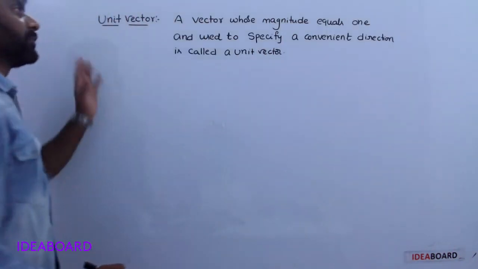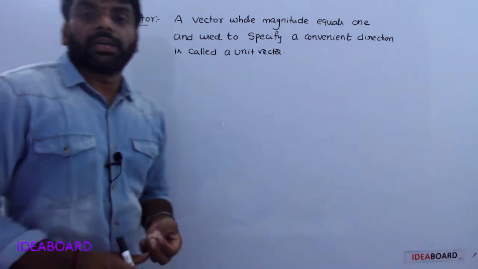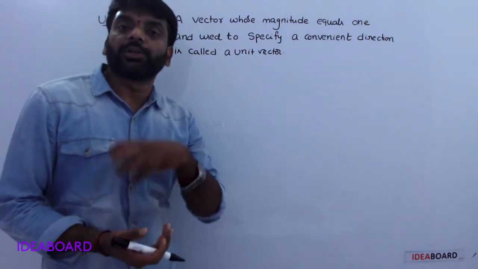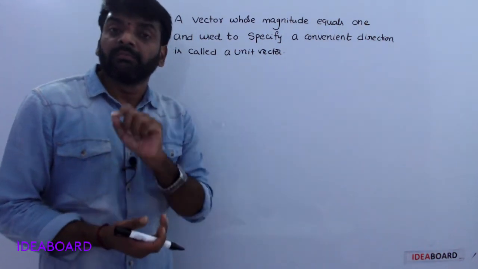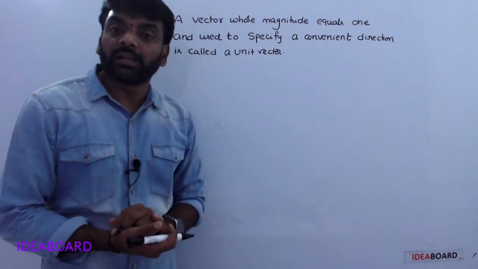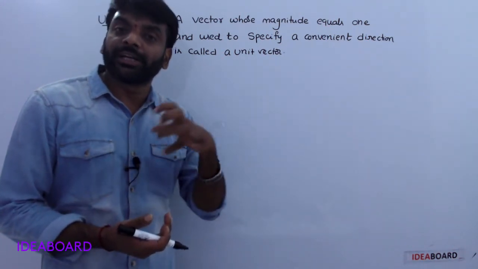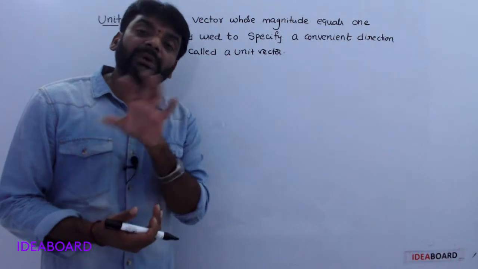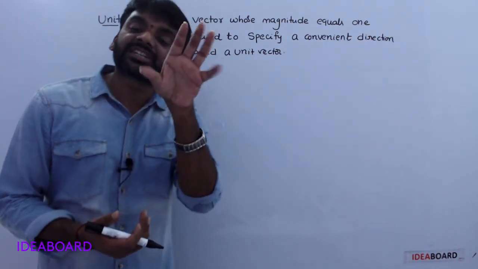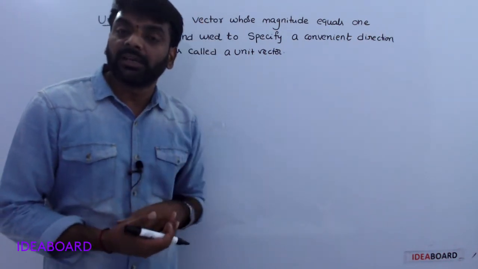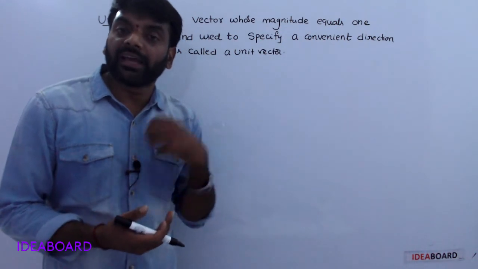So next one, unit vector. A vector whose magnitude is equal to 1, that type of vector is a unit vector. Its main purpose is to specify the direction of a vector.